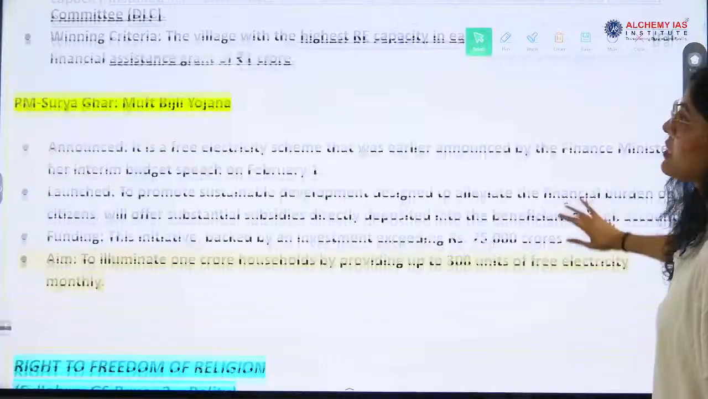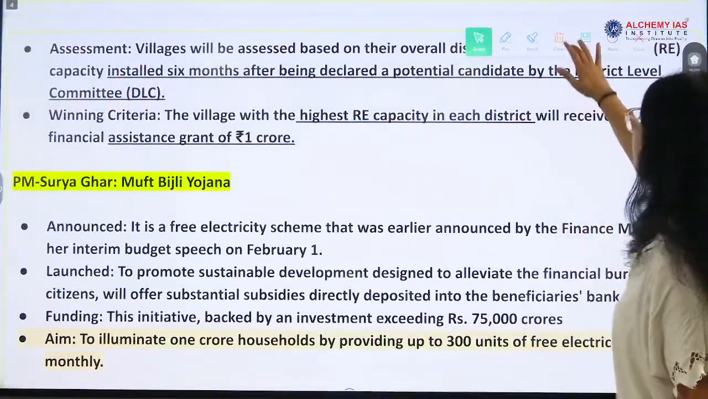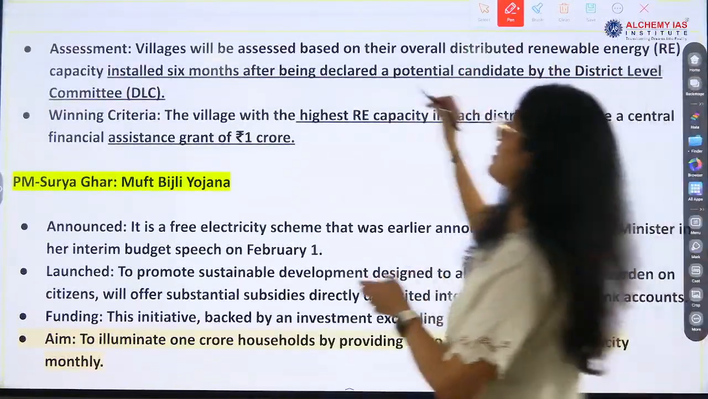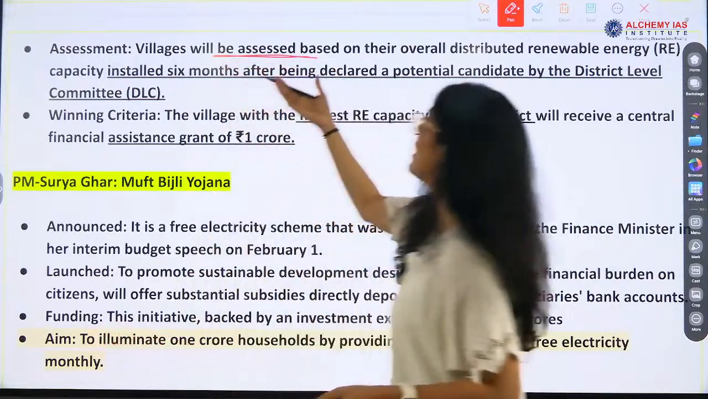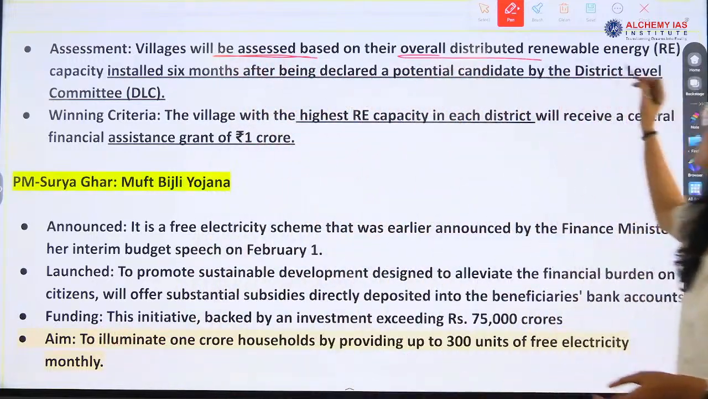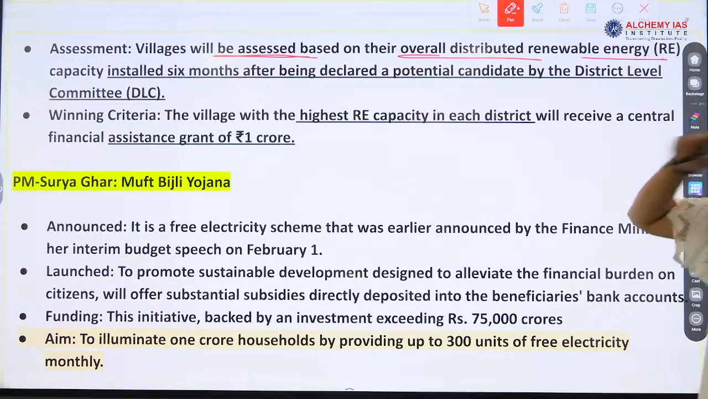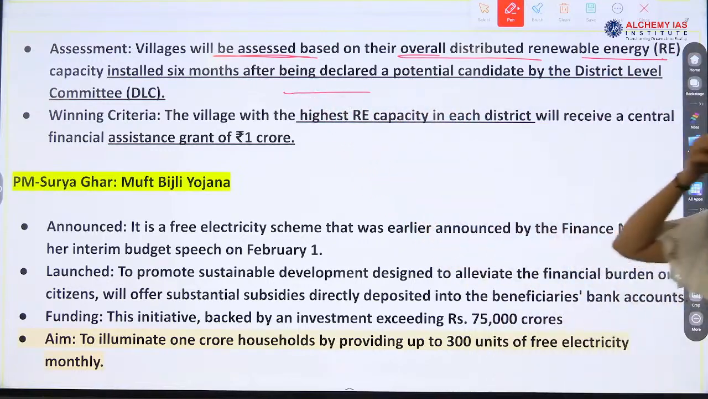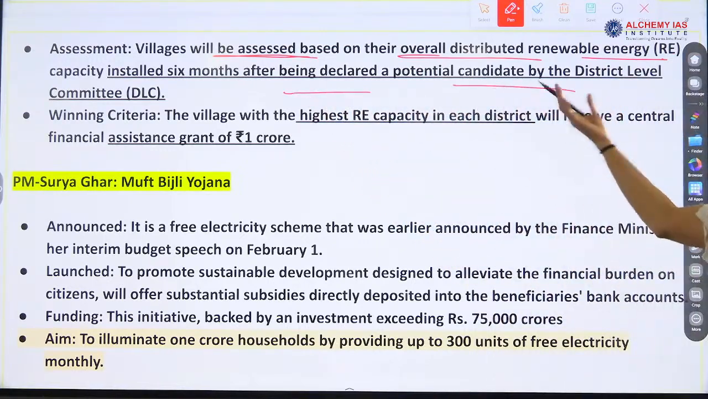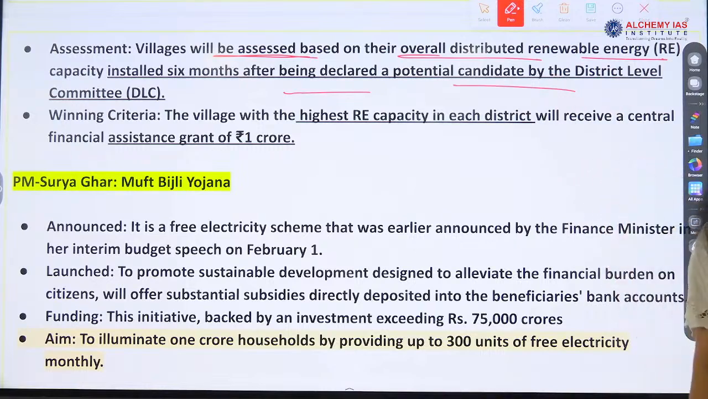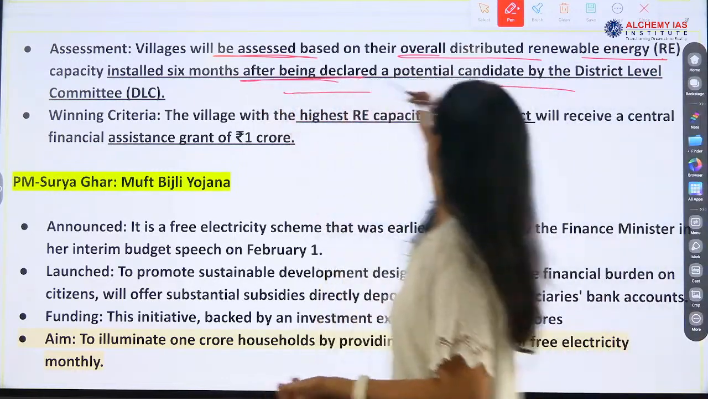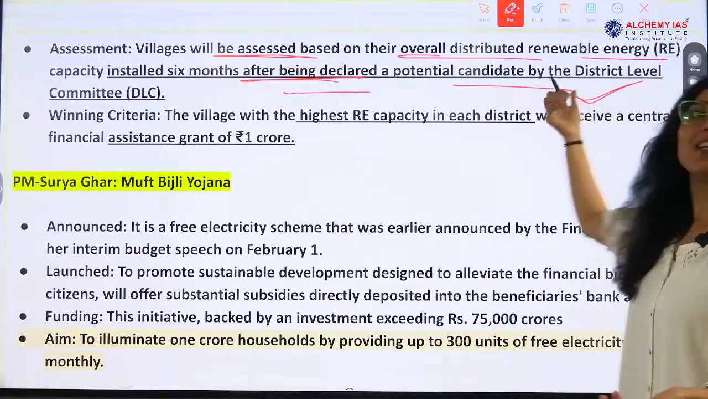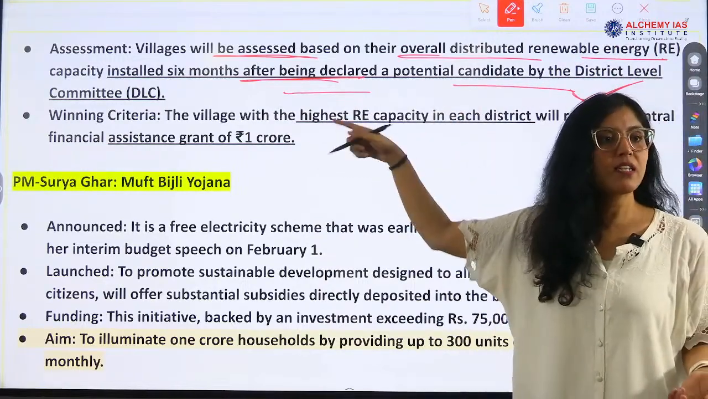Second is assessment. Villages will be assessed based on their overall distributed renewable energy capacity installed 6 months after being declared a potential candidate. When they are declared, there will be a list of model solar villages, and many districts will be selected. So after being declared a potential candidate by the district level committee, this is involved in what